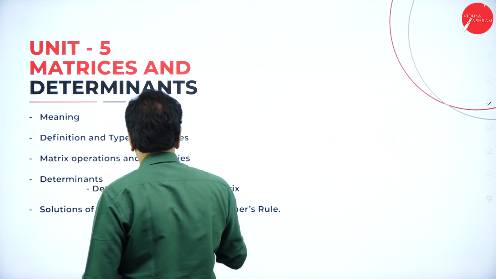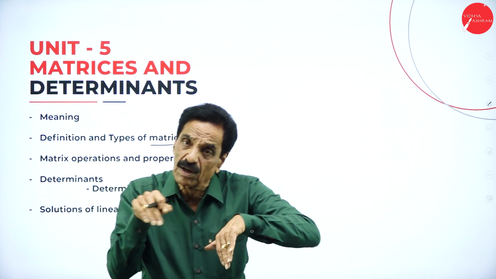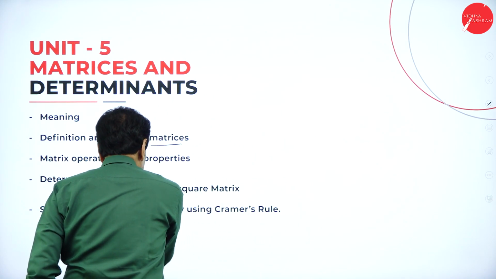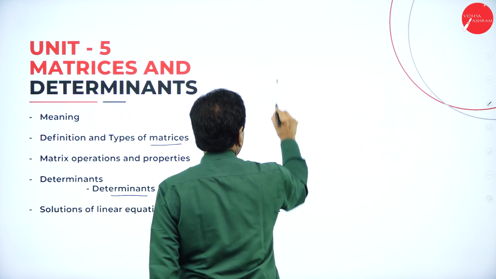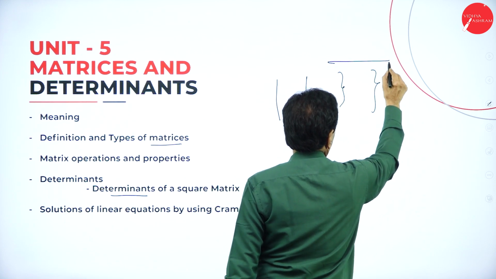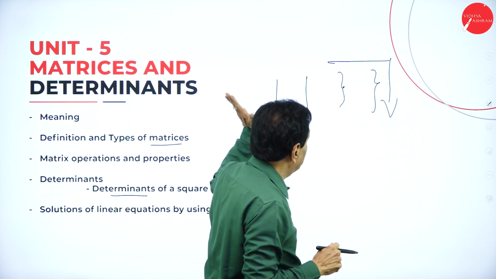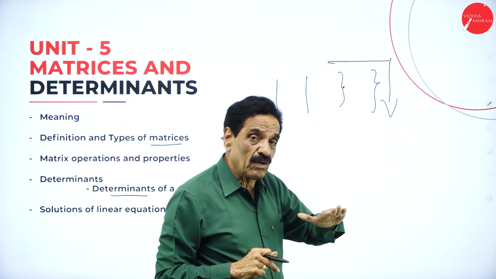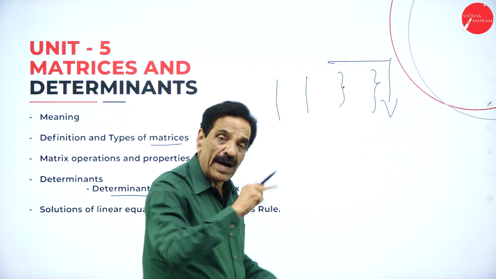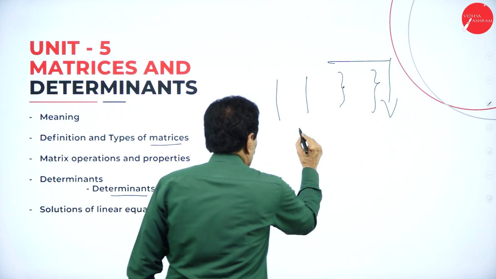What is the actual meaning of the matrix? Numbers arranged in rows and columns are called a matrix. The square matrix is called a determinant, and determinants can be written like this. Whereas a matrix can have 3 rows and 3 columns, or 4 rows and 3 columns. The square matrix is called a determinant, where you are going to apply a law called Cramer's rule.